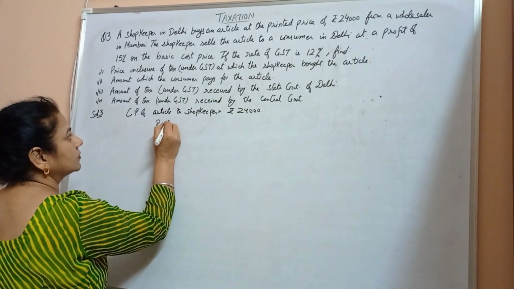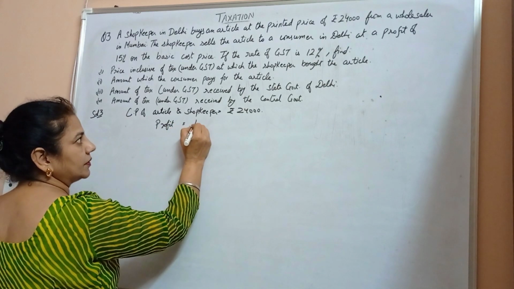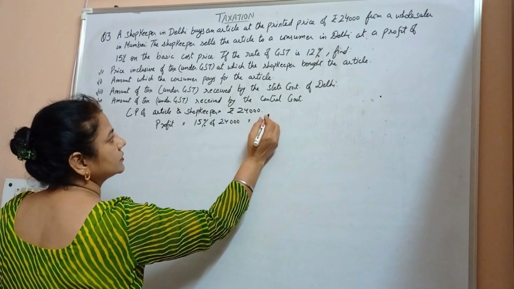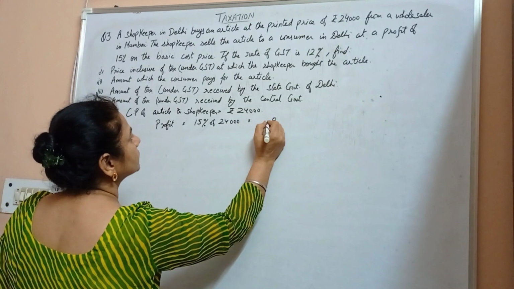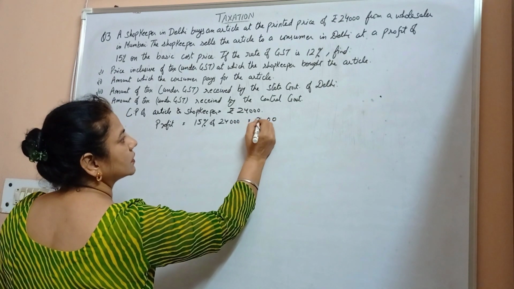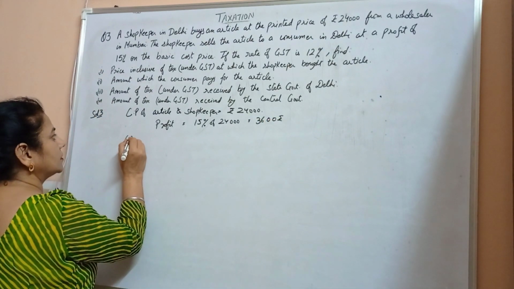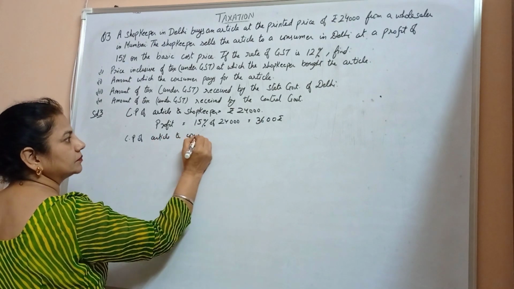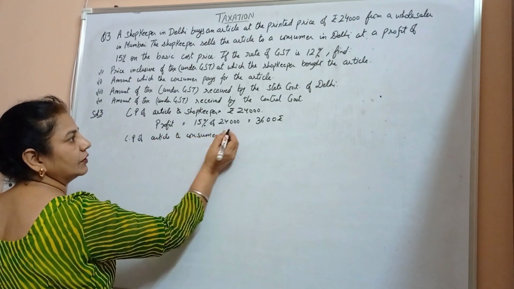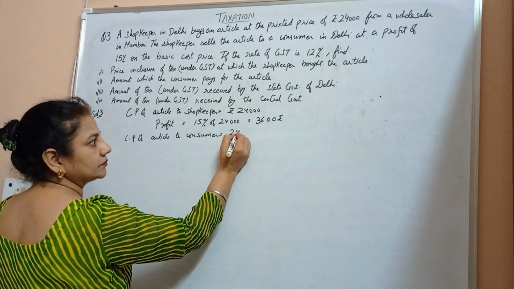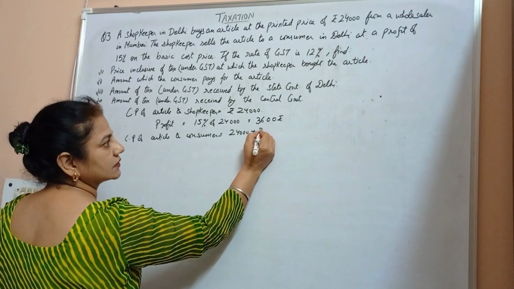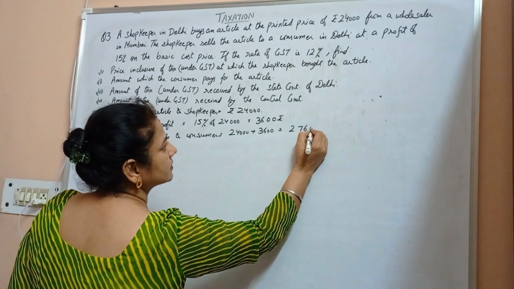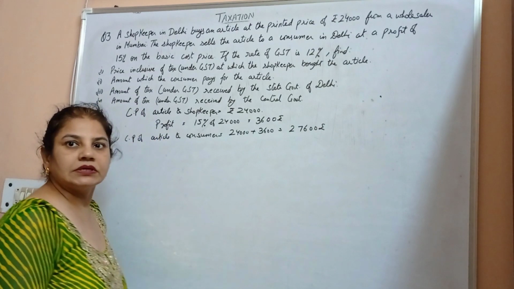So profit earned by the shopkeeper is 15% of 24,000, which comes out to be 3,600. So cost price of article to consumer will be 24,000 plus 3,600. That comes out to be 27,600 rupees.